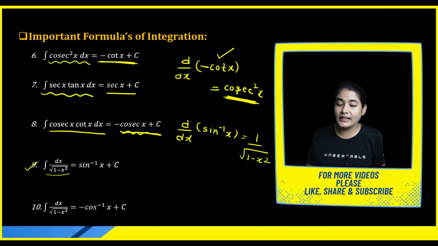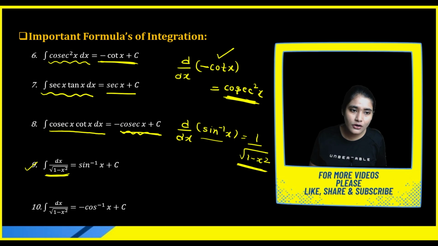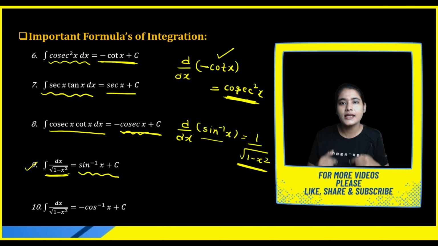When you perform the integration on this result, you will get the original function. So the integration of 1 upon under root 1 minus x square will be equal to sine inverse x.